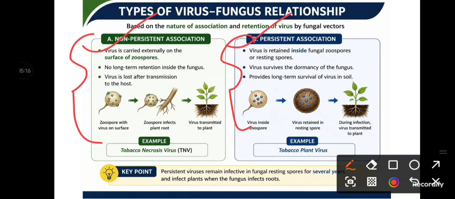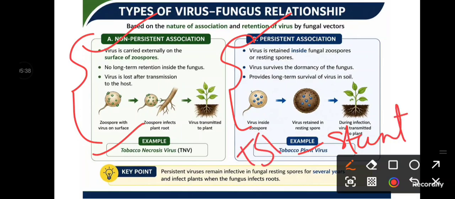An example of a virus showing non-persistent association with fungi is tobacco necrosis virus, and an example of a virus showing persistent association with fungi is tobacco stunt virus. This is stunt, okay, TSV. For non-persistent it is TNV, and for persistent association the example is TSV. TNV, TSV, okay. Remember the examples.